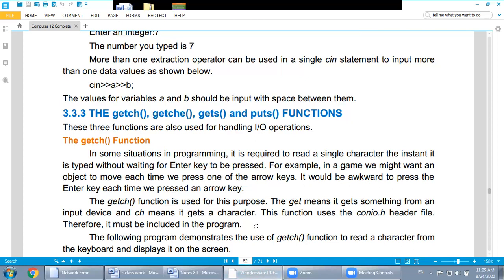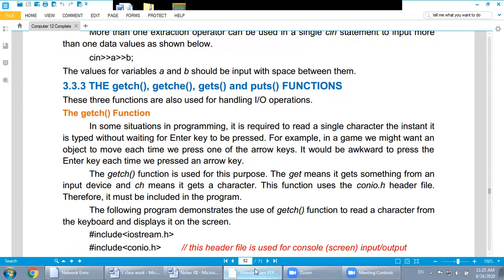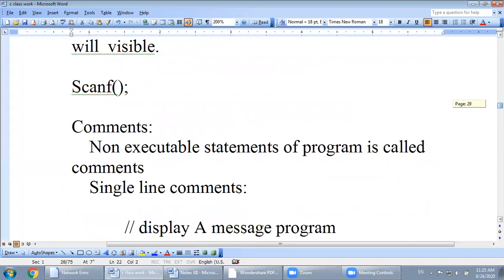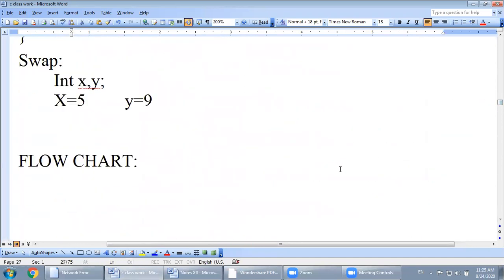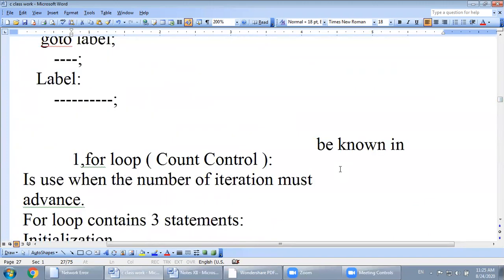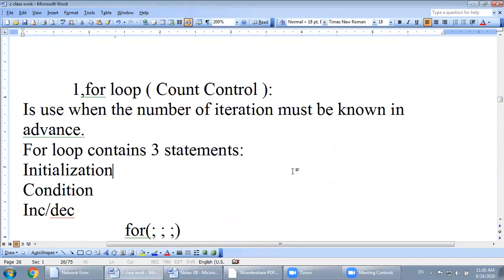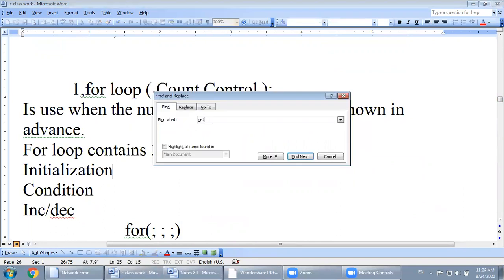I will show you. Using control F, I search for getch.